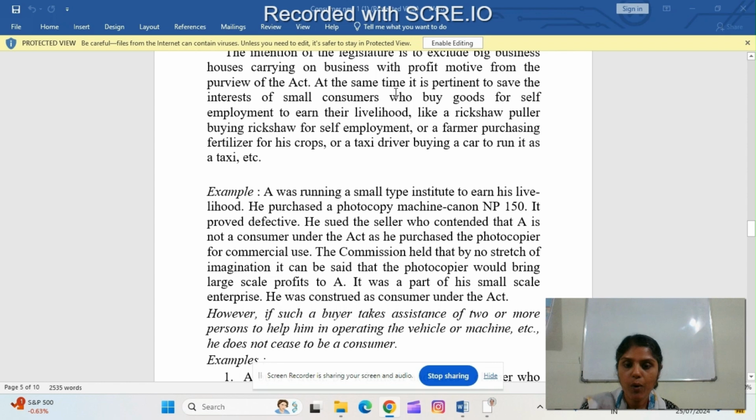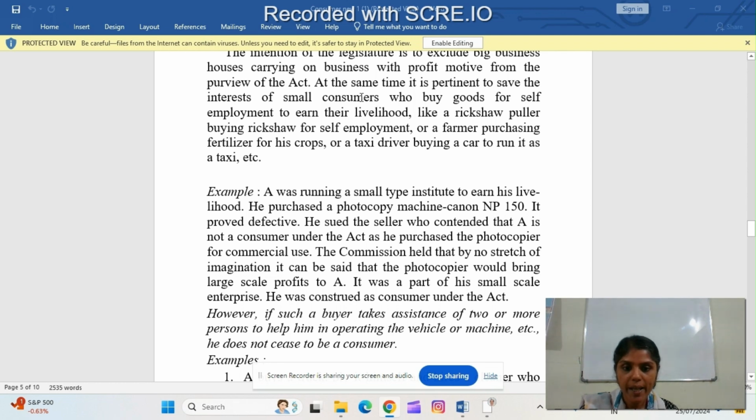So in this example, A was running a small type institute to earn his livelihood. For that purpose, he purchased a photocopy machine and it was found to be defective. He sued the seller who contended that A is not a consumer under the Act as he purchased the photocopier for commercial use. But the photocopy machine was purchased for his livelihood. So the Consumer Commission said that the photocopier was meant for his small-scale enterprise, so it was not providing large-scale profits to A. So, he can be considered as a consumer under this Act.